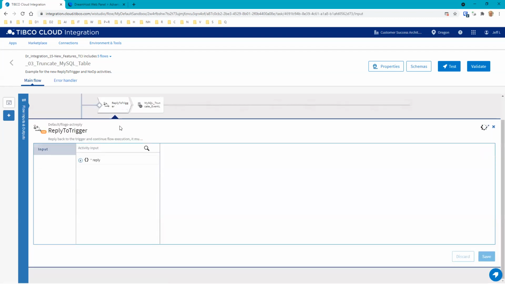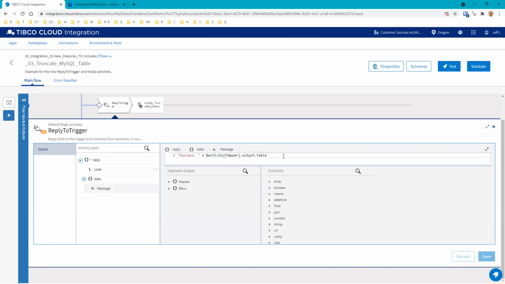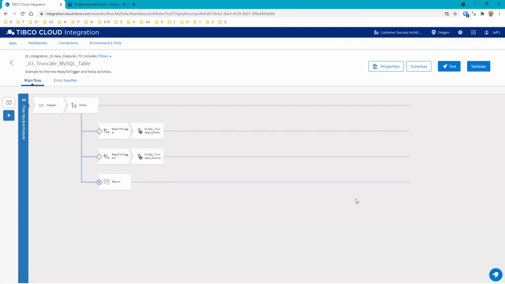This ReplyToTrigger is just like you'd expect with any type of reply. We're just putting out the data, what the message looks like here. All right. And that's pretty straightforward. So this is the basic of the message as far as what our output schema looks like. And that just gets pushed back up. Let's head over to Postman and see what that looks like.